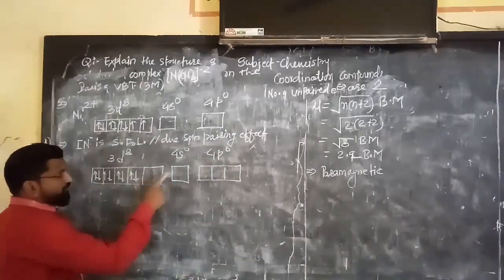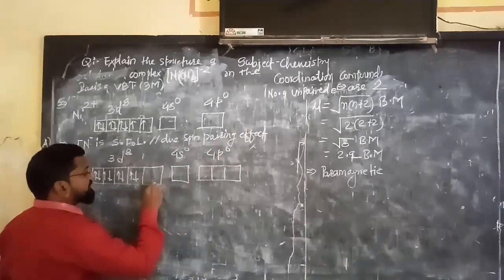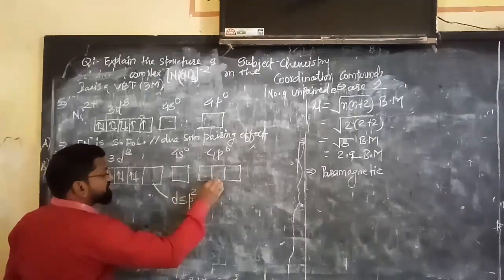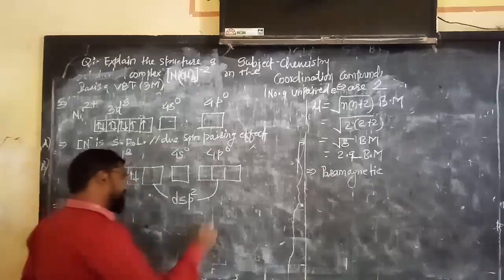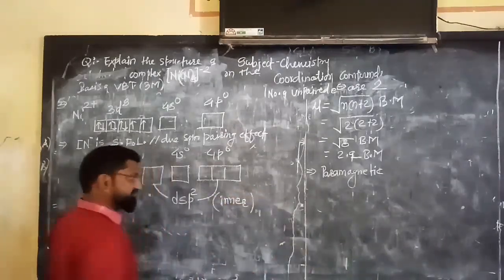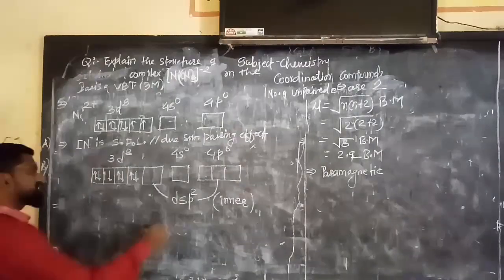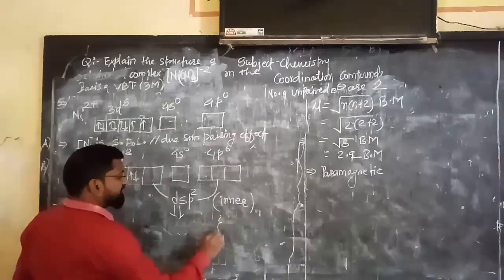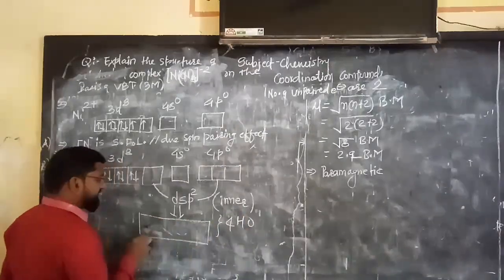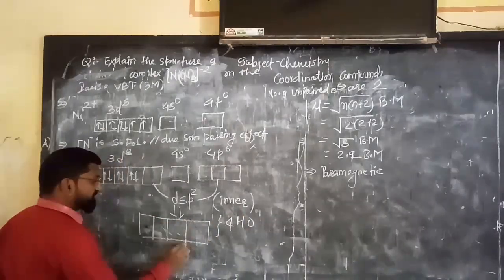Now 1d, 1s and 2p orbitals are available: dsp2. No doubt, again like the first one, it is the inner complex. It is the inner complex. Given how many hybrid orbitals? 4 hybrid orbitals, each having the name dsp2.